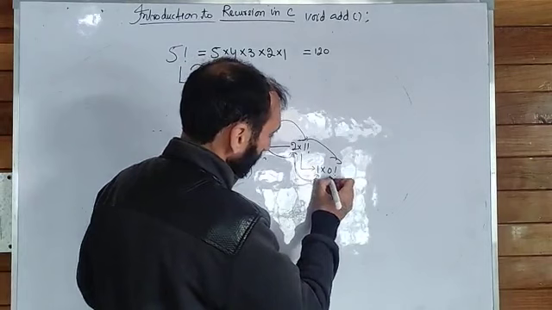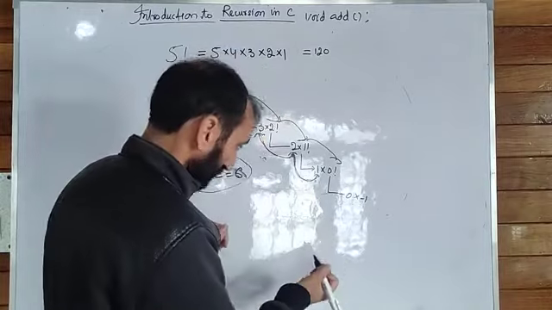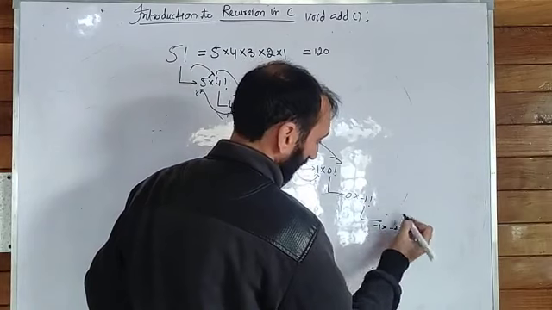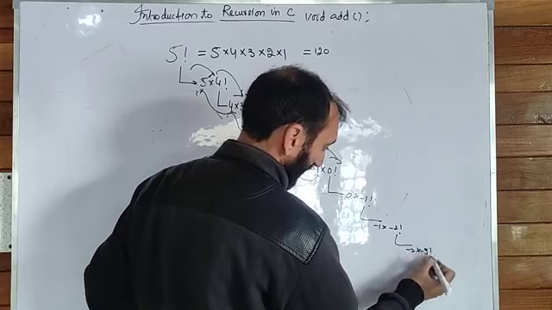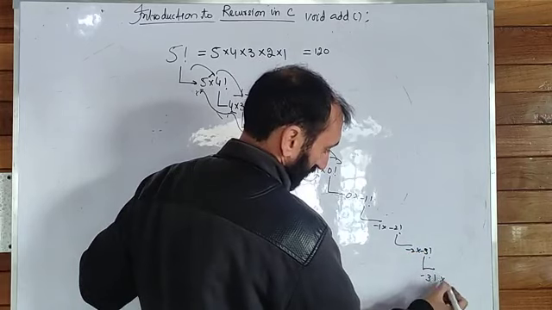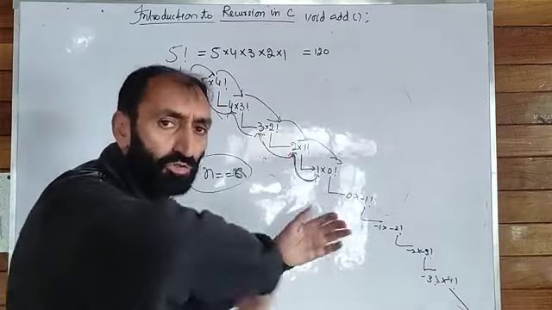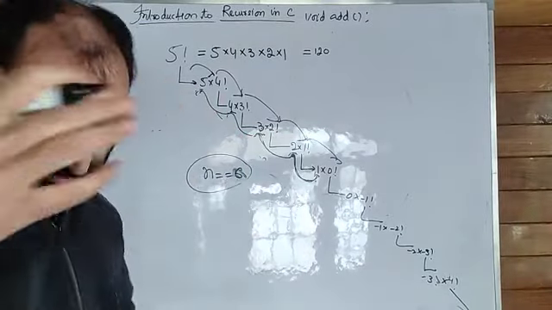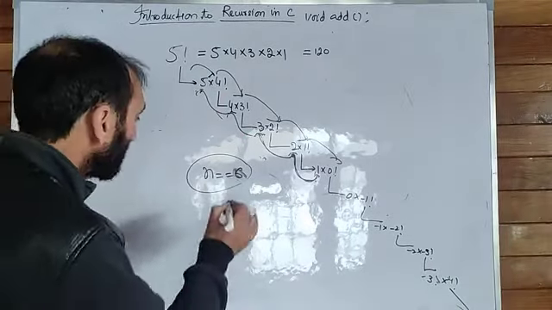Here it goes 0 into minus 1 factorial, minus 1 into minus 2 factorial, minus 2 into minus 3 factorial, minus 3 into minus 4 factorial, and it will go ahead, minus 5 into minus 5 factorial, minus 6, minus 7, and it will never meet this condition.